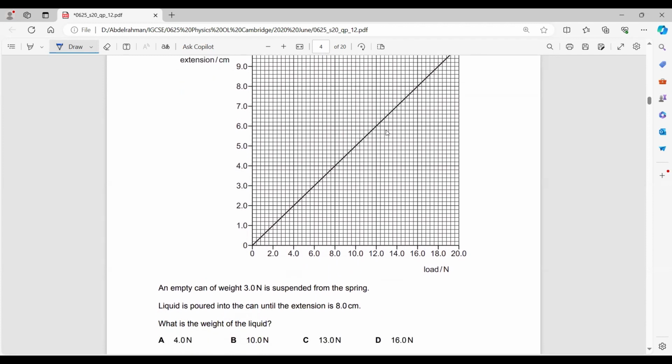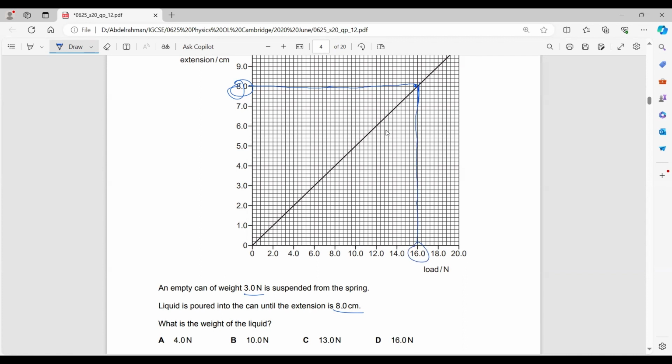The empty weight is 3 newtons. When liquid is poured into the can, the extension is now 8 centimeters. Where's an extension of 8 centimeters? This is an extension of 8 centimeters. What is the weight of the liquid? You need to draw a horizontal line from 8 centimeters until you reach the line, and then a vertical line.